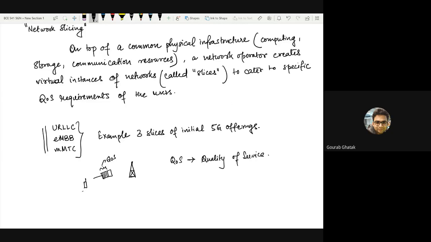So suppose this user is trying to download some video. Its quality of service is categorized by its requirement of data rate, its requirement of signal coverage, its requirement of packet drops and packet error rates. There are other parameters like jitter and so on. So this is, let's say, a vector of requirements that is specifically related to the service that this user is asking for. For example, the service might be this video download.